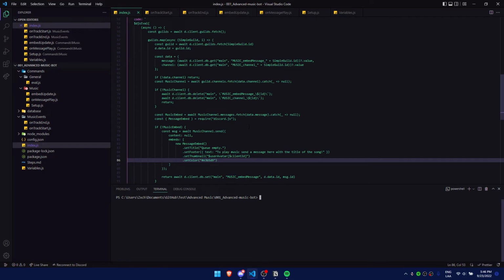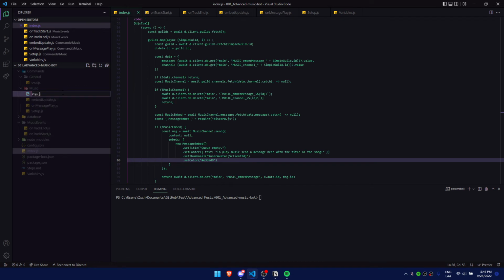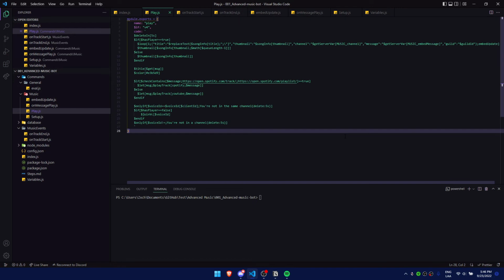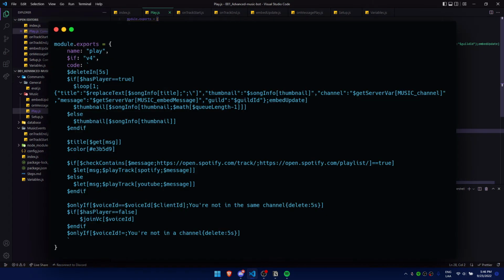Now, what if we want to have, as an example, commands like play? We just gotta copy and paste the logic a little bit and have something like this. If you can notice, it's basically the same as the onMessagePlay.